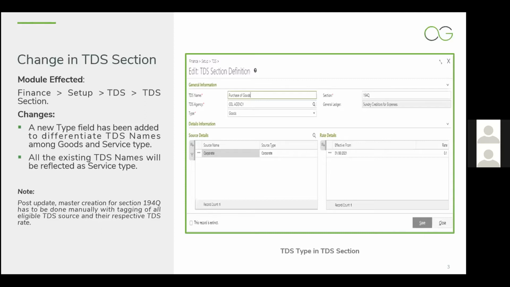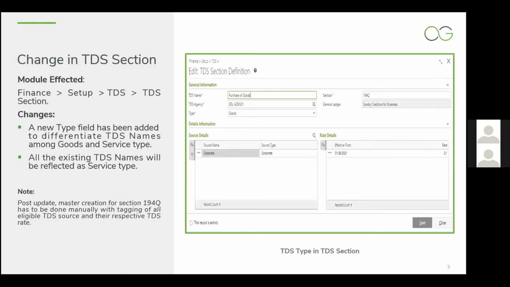But in the TDS section master, that is in the TDS section definition, we have introduced a new field for type. That is, this TDS is being defined either for goods or services. So we have added a field for categorizing this TDS section, that is, whether it will be applicable for goods or for services. Post update, master creation for section 194Q has to be done manually. I hope most of you have already done this. And the type for that master will be goods.